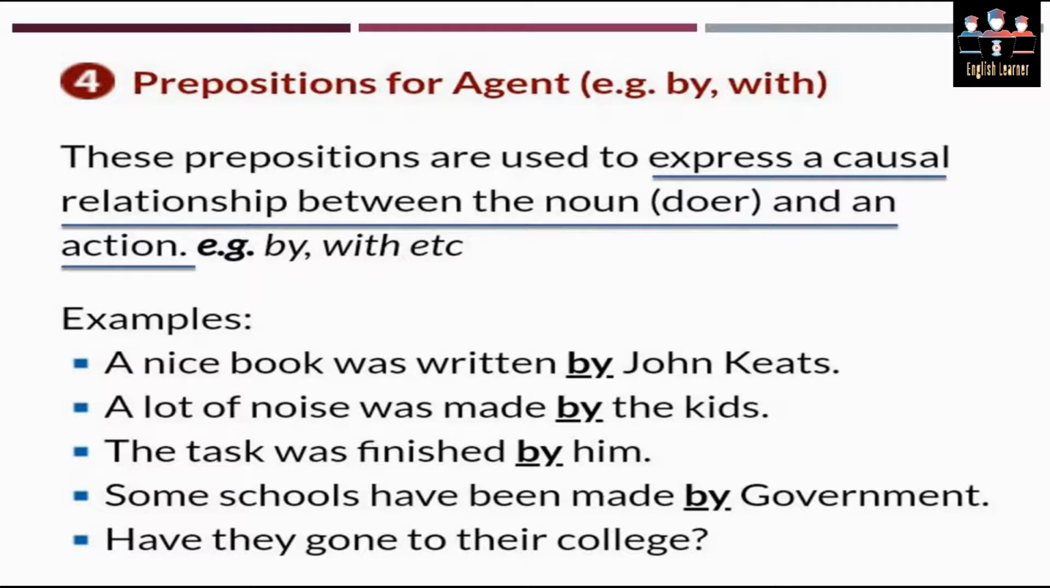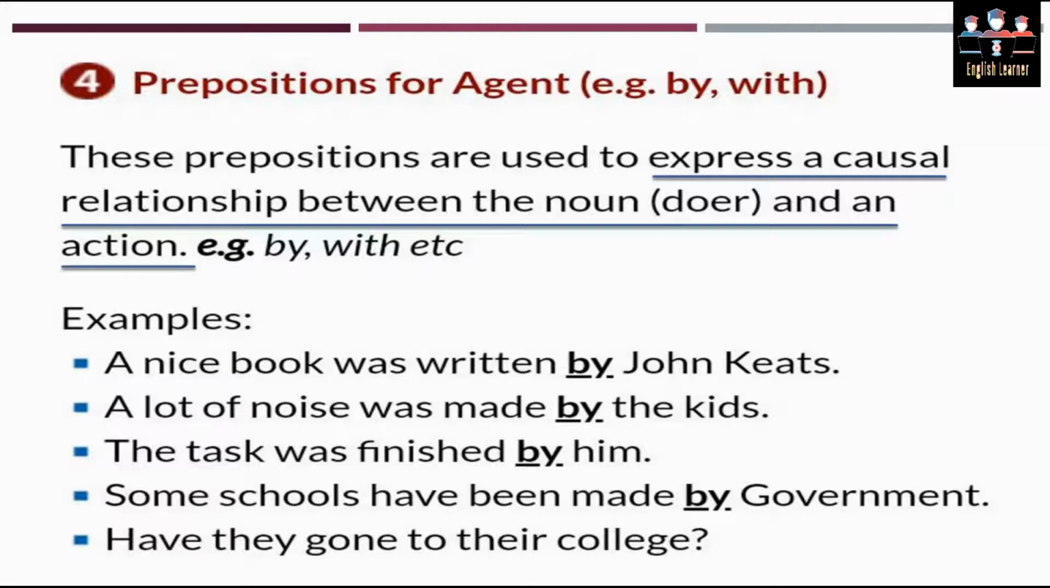Next one is preposition for agent. Now agent means they are going to express certain things, or certain relation. Let's study its definition. These prepositions are used to express a causal relationship between the noun, a doer, and an action. For example, by, with, and so on. There is again a huge list that is going to represent the preposition of agent.